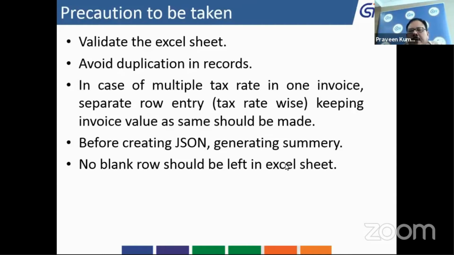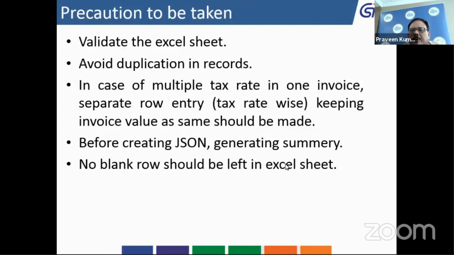I am once again repeating that you need to validate your Excel sheet and avoid duplication of records. In case of multiple invoices, you have to make separate row entry tax rate wise. If, suppose, you have purchased goods having 5% tax rate for two different line items, you have to sum them up and enter them. So tax rate wise entry should be unique.